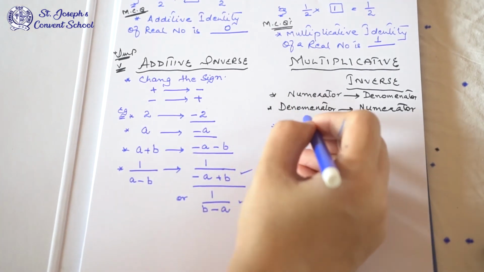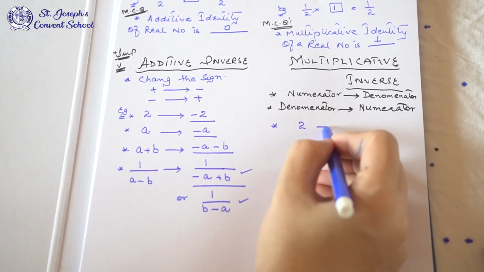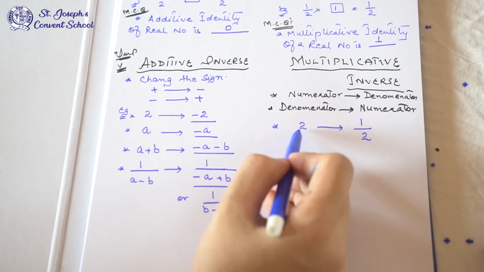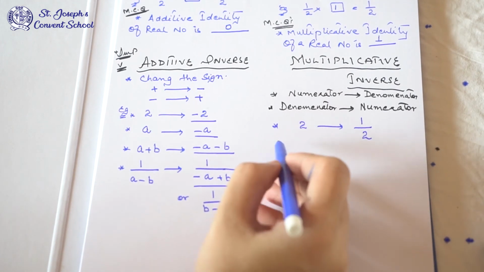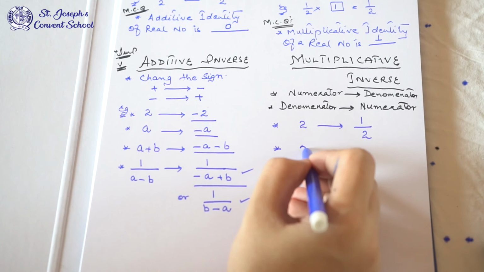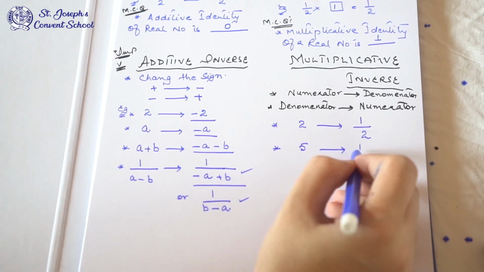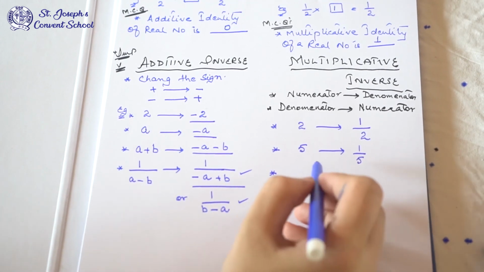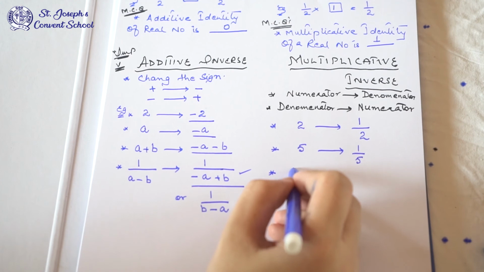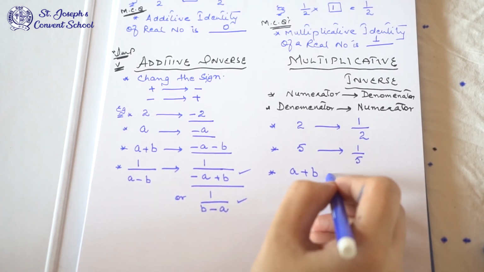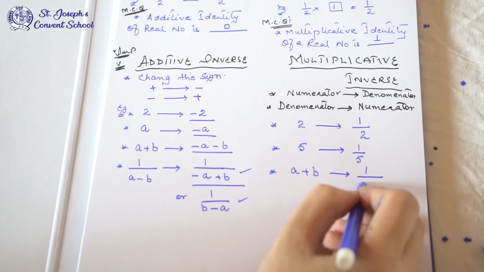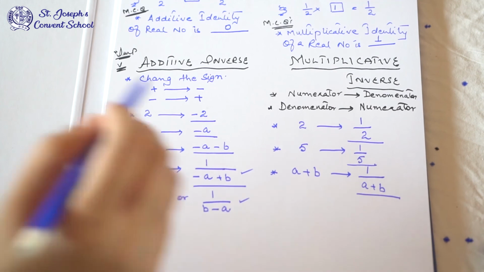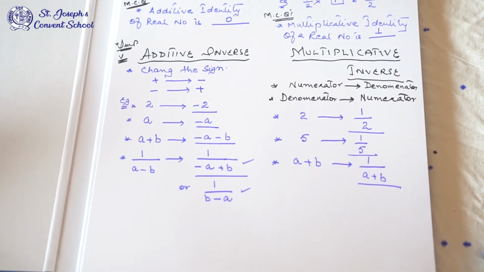Suppose 2 is given, so 2 is in the numerator, so it will go in the denominator. It will become 1 upon 2. It is 2 upon 1, so it will change into 1 upon 2. Suppose it is 5, it will change into 1 upon 5. Suppose variables are given. If A plus B is given, it will change into 1 upon A plus B. All these are the answers.